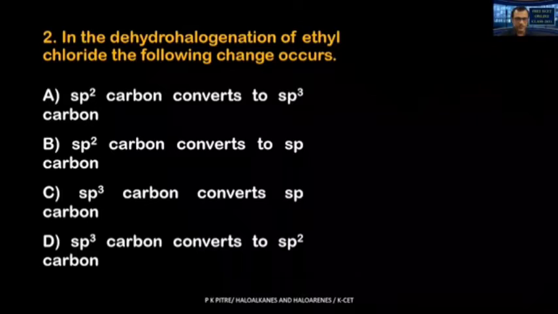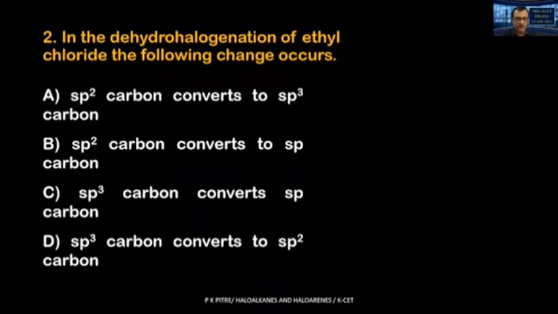Let us see what the second question says. In the dehydrohalogenation of ethyl chloride, the following changes occur. What is asked? Dehydrohalogenation of ethyl chloride is taking place, and what changes happen? What are the options given? sp2 carbon converts to sp3 carbon, sp2 carbon converts to sp carbon, sp3 carbon converts to sp carbon, and sp3 carbon converts to sp2 carbon.